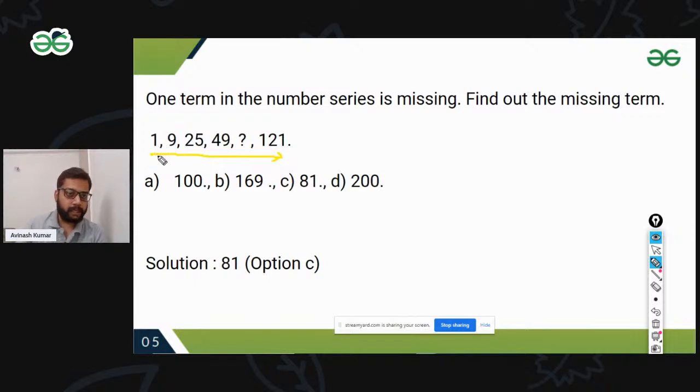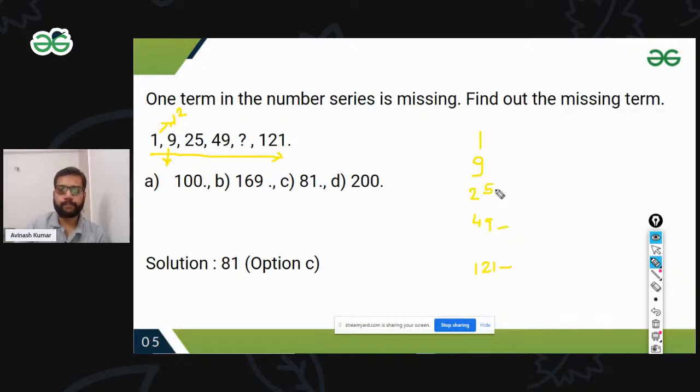See this one. This is basically 1, a kind of 1 square. The second one is 9, then 25, and another one is 49. Then there's a missing term, and then 121.